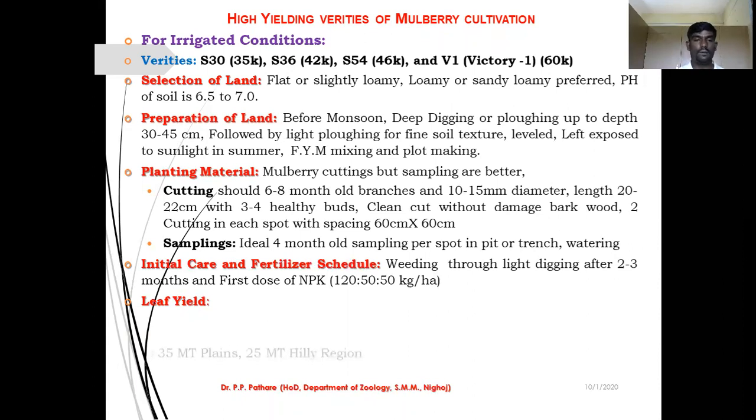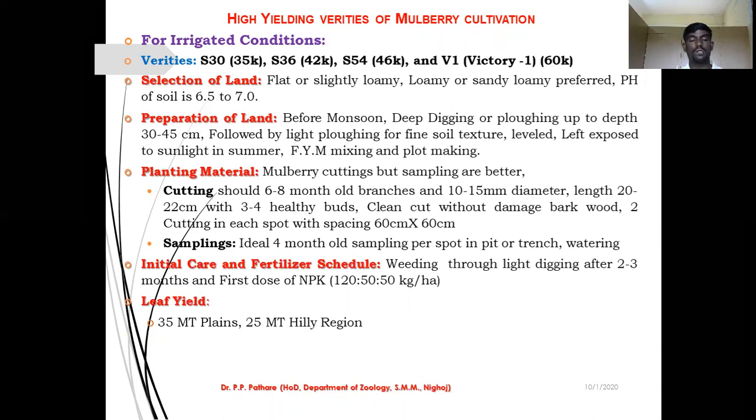Then leaf yield, you know, 35 metric ton leaves will be easily grown per hectare area. If your area belongs to the plain and regular agricultural field, this yield or this plant production will be easily achievable.